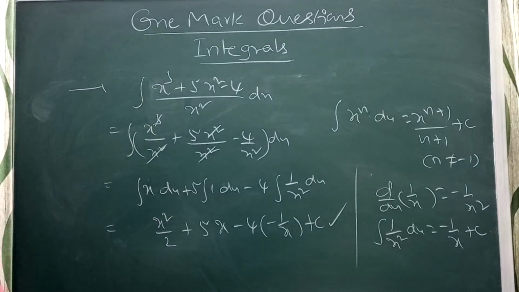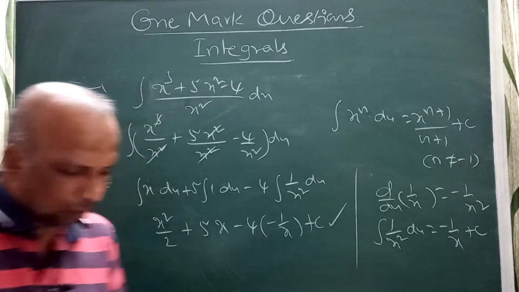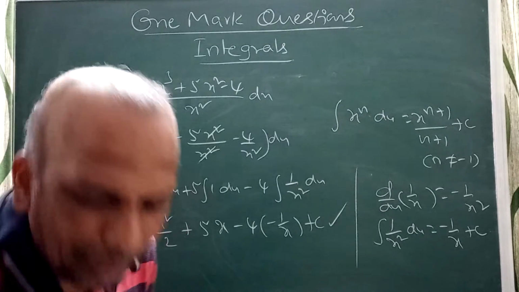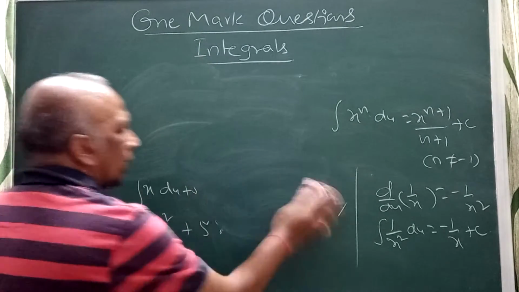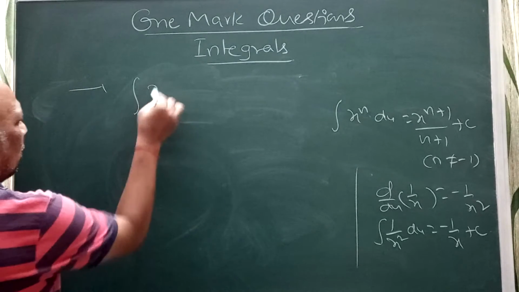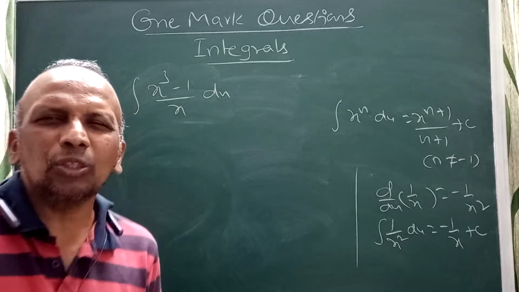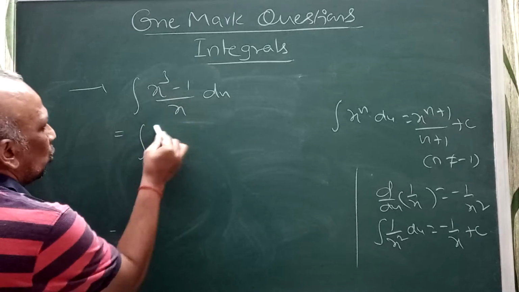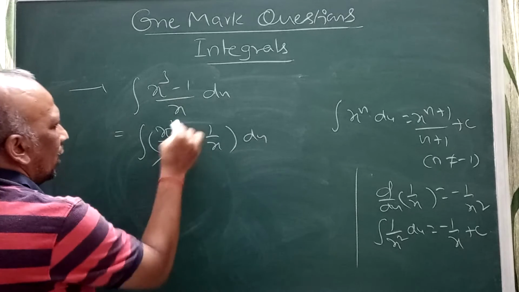Correct. Related to this, the next one. Find the integral of x cube minus 1 by x dx. When this problem is given, we can observe this. I can split this as x cube by x minus 1 by x dx. I can split this, and it gets cancelled, right?